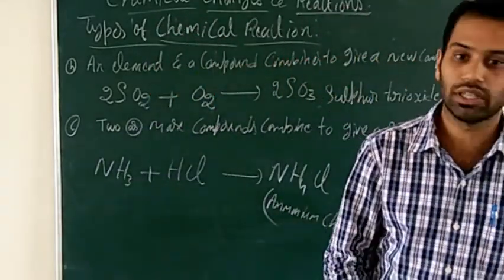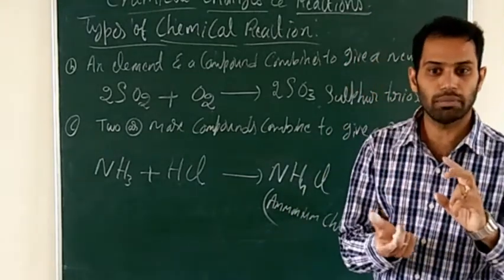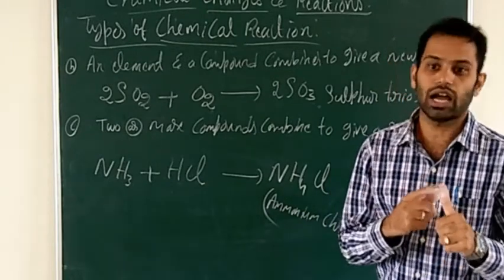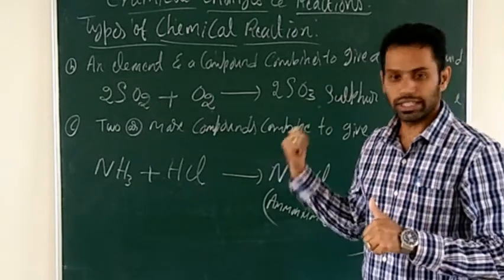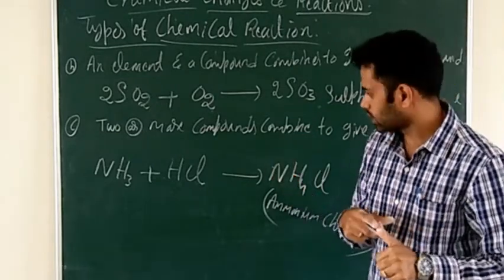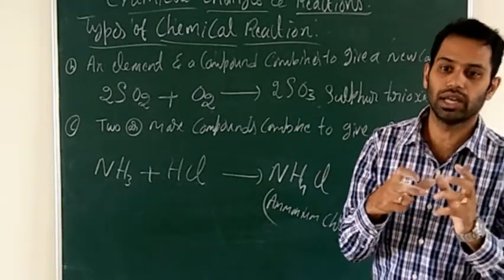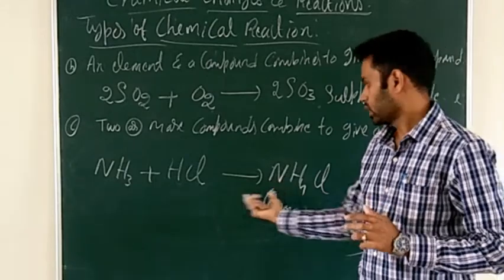So in combination reaction we see three cases. The first one, two elements combine to give a single product. The second case, one element and a compound combine to give a single product. And third case, two compounds combine together to give one more single product.